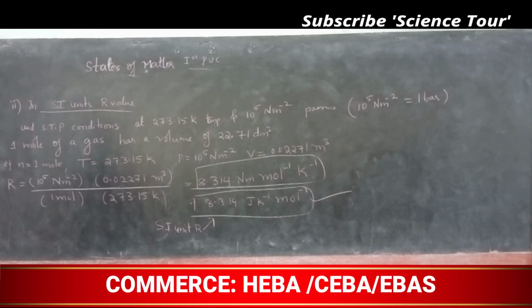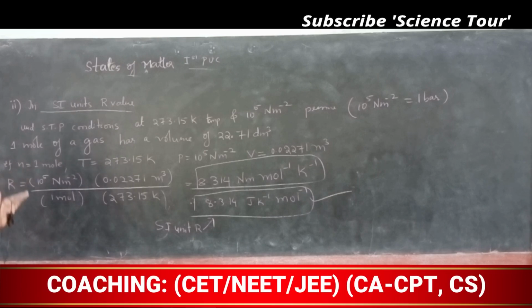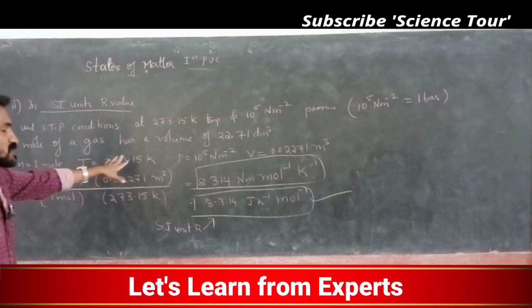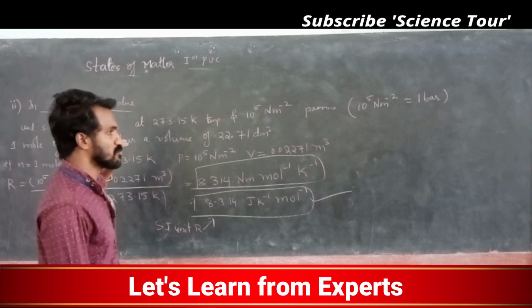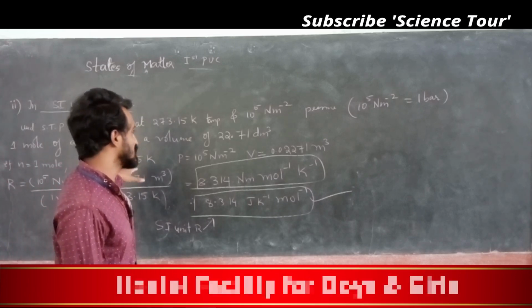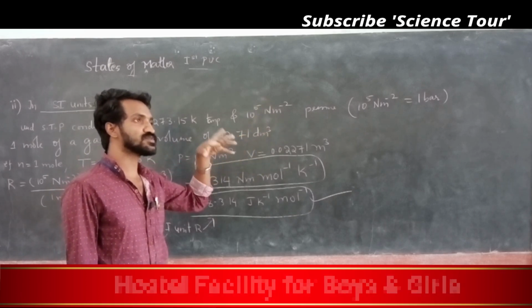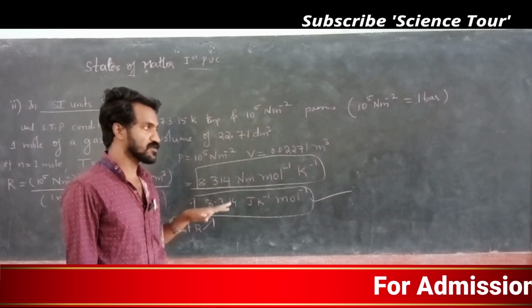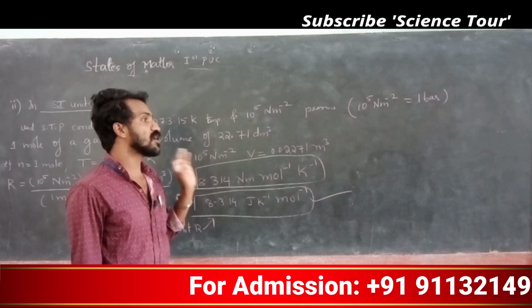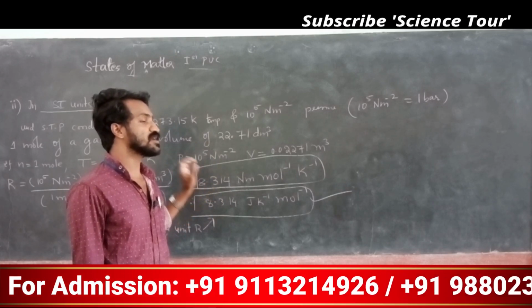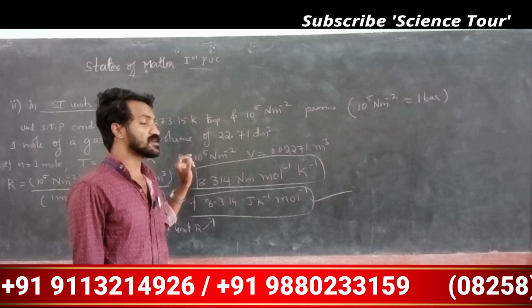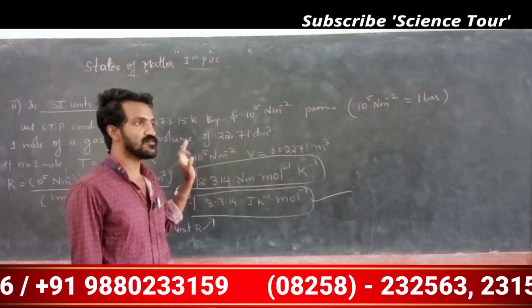So in every problem you have to check: if the number of moles is given as 1 mole, temperature is given as 273.15 K, that means standard temperature is given, standard pressure is given, volume should be considered as 0.0227 meter cube, then which R value do you take? 8.314 joule Kelvin inverse mole inverse.